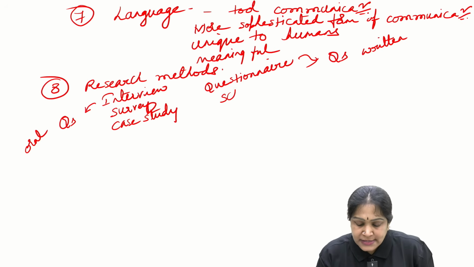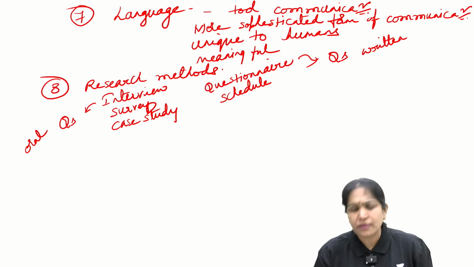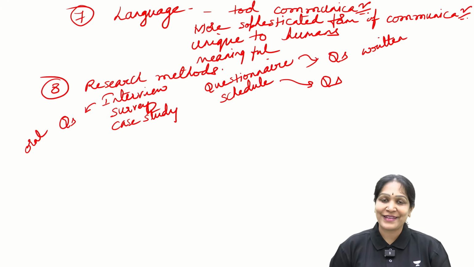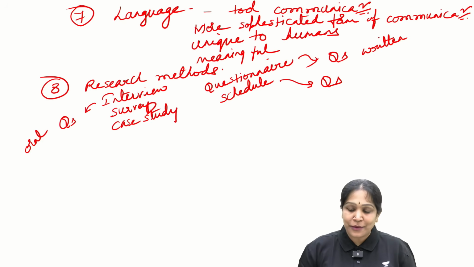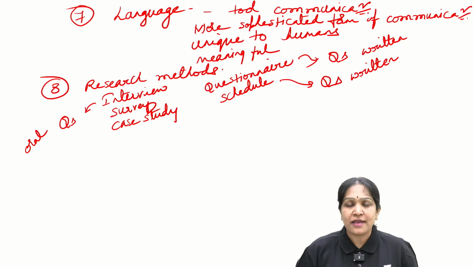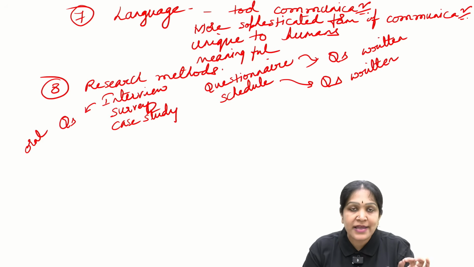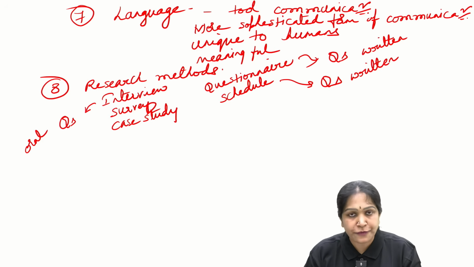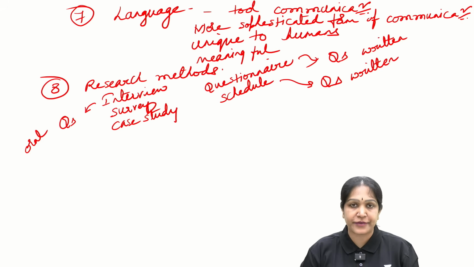Another method is called the schedule method. What will be there in the schedule? Questions. In which format, written or oral? Written. Then you may ask me, what is the difference between questionnaire and schedule? Both will have questions, both in the written format. Then what is the difference?